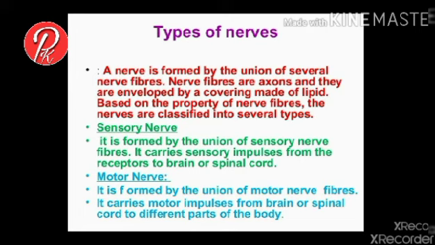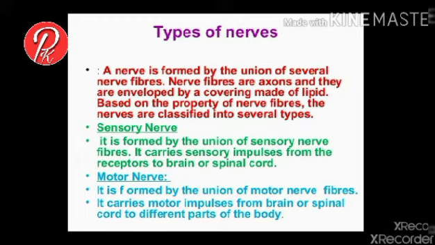Types of nerves. First, there are two types of neurons. One is the sensory neuron or afferent neuron. The second one is the motor neuron or efferent neuron. A bundle of neurons or nerve fibers is called a nerve. So, a bundle of sensory neurons is called a sensory nerve and a bundle of motor neurons is called a motor nerve.